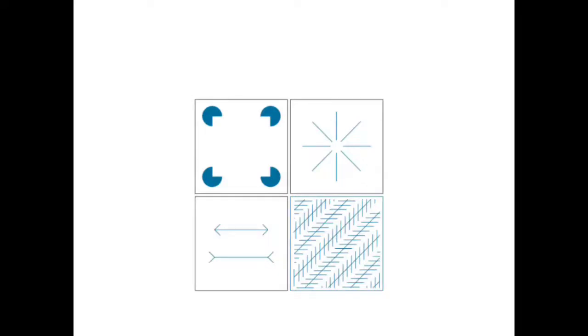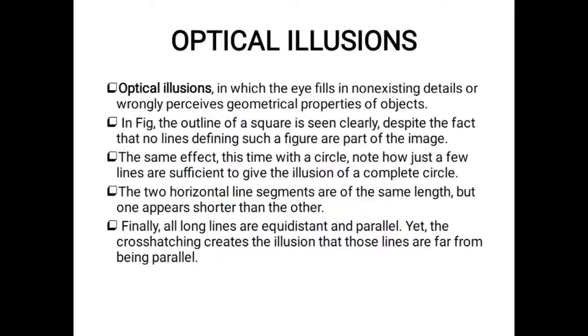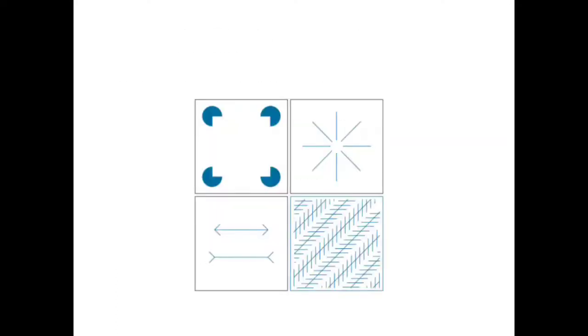The outline of a square is seen clearly despite the fact there are no lines defining it. It is called an optical illusion.